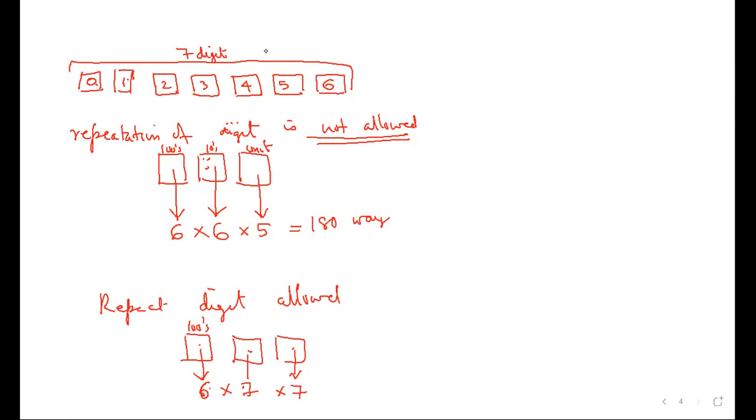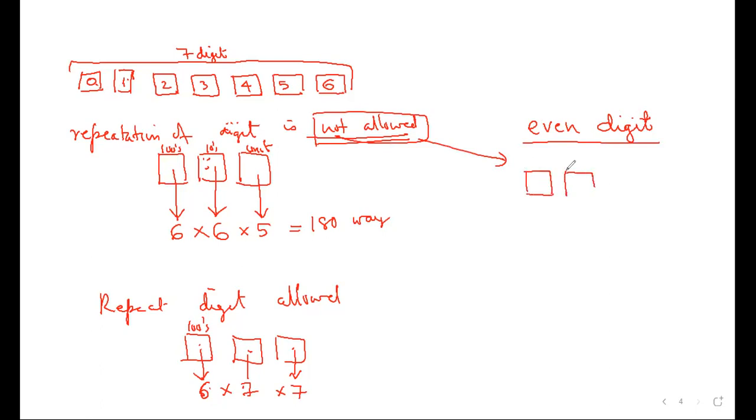Now you tell me how many even digit numbers can you form using these digits? How many of them are even if repetition is not allowed? What is the speciality of an even number? The units place should have an even number. So there is a restriction on the unit place. There is also a restriction on the hundreds place, because 0 can't come in the hundreds place.